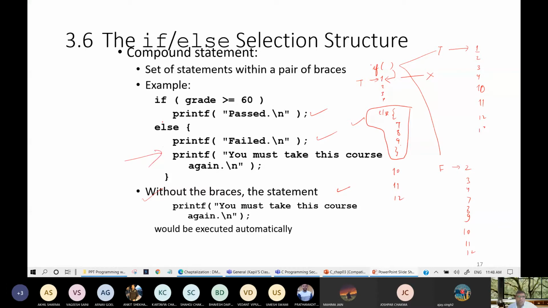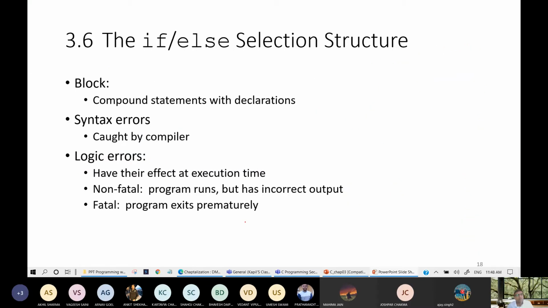Okay, so this is the if-else selection structure, and this is also known as a compound structure. If you want to execute multiple statements for a false condition or for a true condition, then you need to use curly braces, and these curly braces will form a block. Fine. So in the if-else selection structure, blocks are there. Blocks means compound statements with declarations.